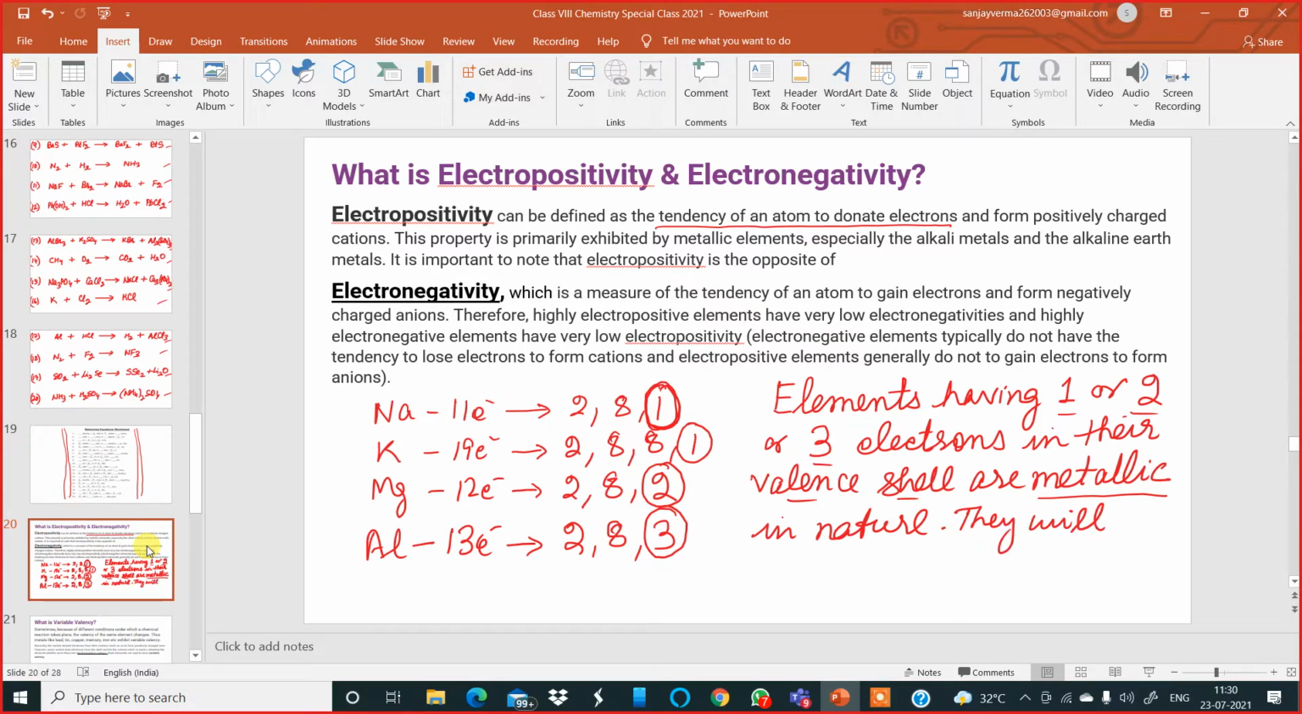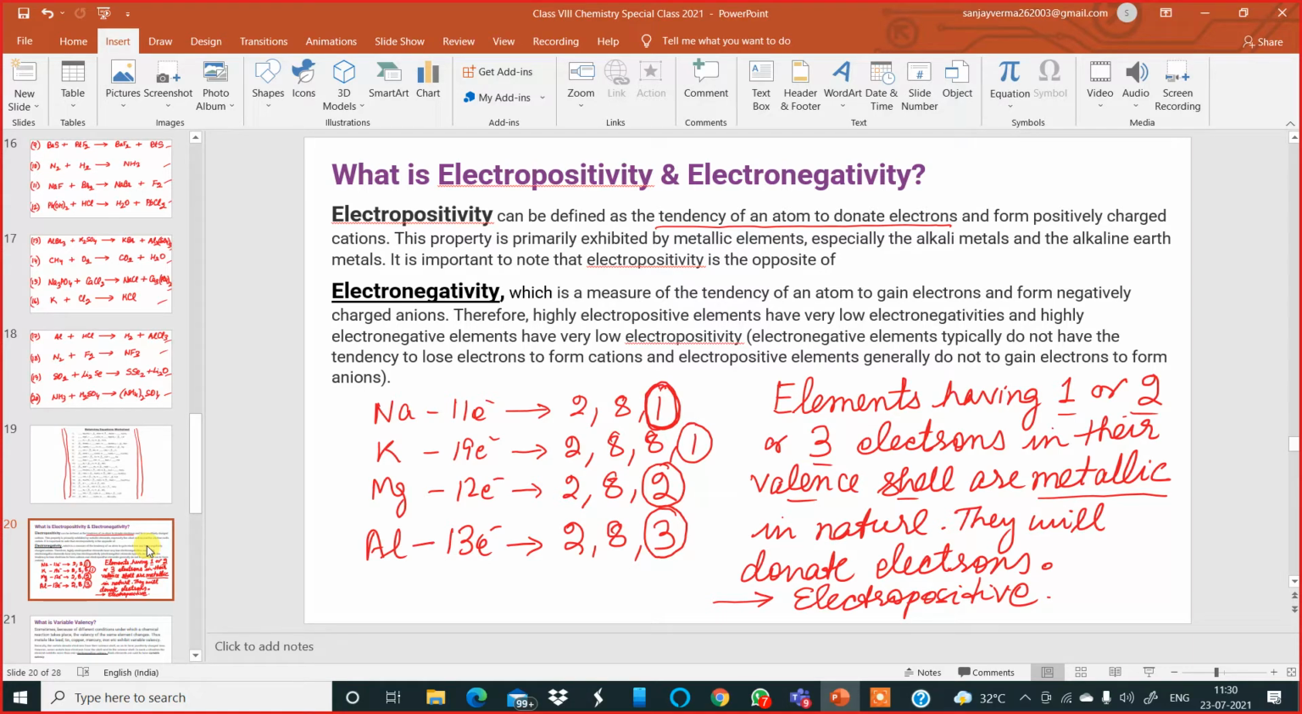donate electrons. They will donate electrons. Thus, after donating electrons, they become electropositive. They become what? Electropositive. So, did you understand the meaning of electropositive now?